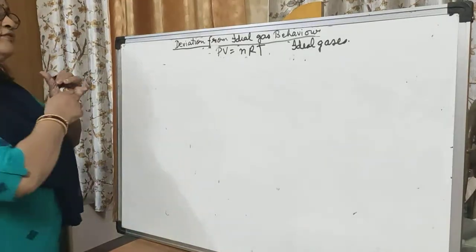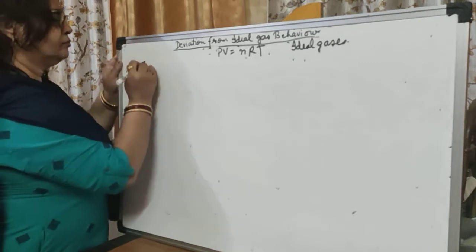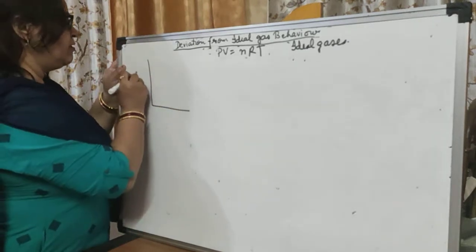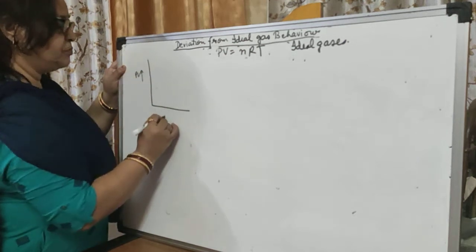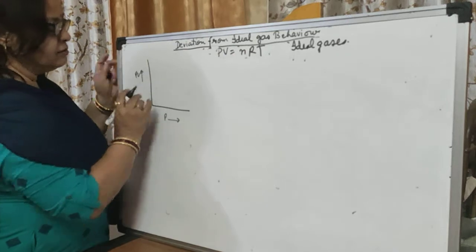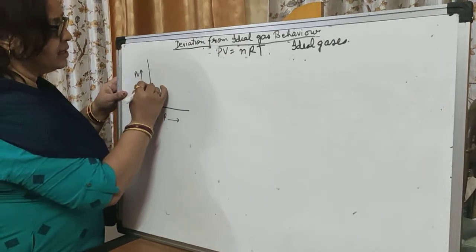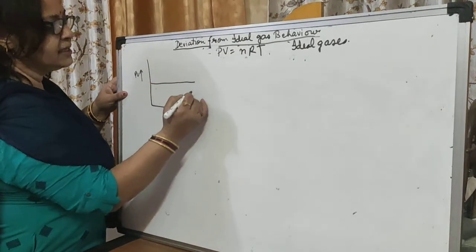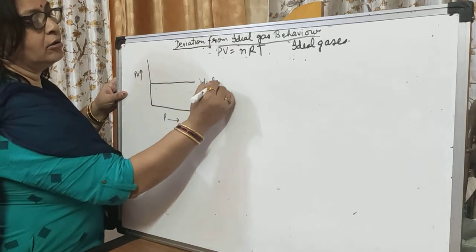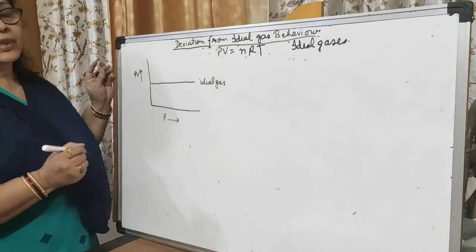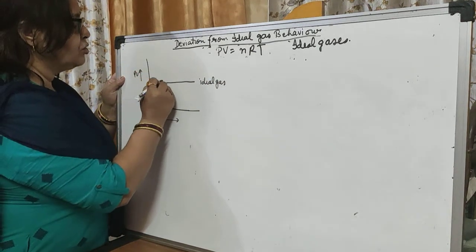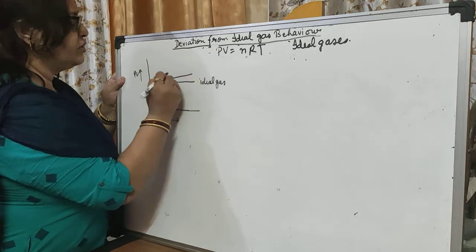This is our first graph, where we take PV versus P. Now for ideal gas, the graph is a straight line. This is for ideal gas. Is it clear? Now there are some gases which show this type of curves.